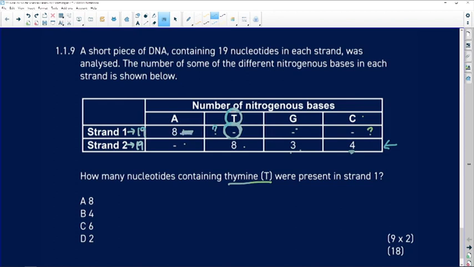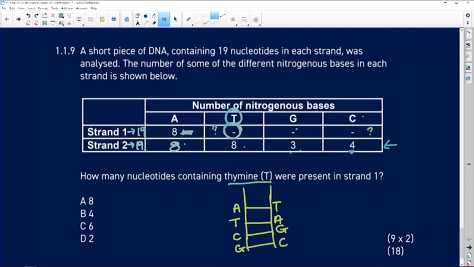If there are 8 adenines present on strand number 1, it must mean that there are 8 thymines because of complementary base pairing. An adenine is always going to join up with a thymine, and a cytosine with a guanine, and likewise a guanine with a cytosine.